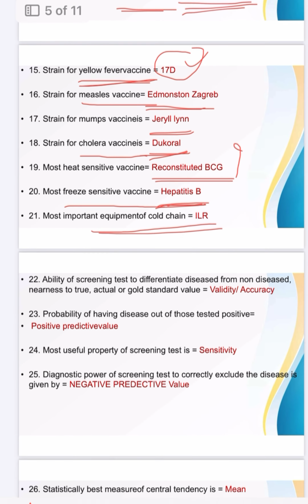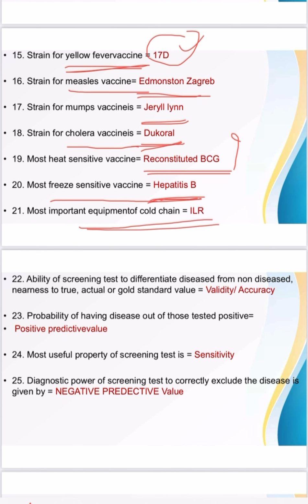Okay, moving forward, these 4 questions are very important because they are confusing. So remember the keywords. Ability of screening test to differentiate disease from non-disease, or nearness to true actual value.